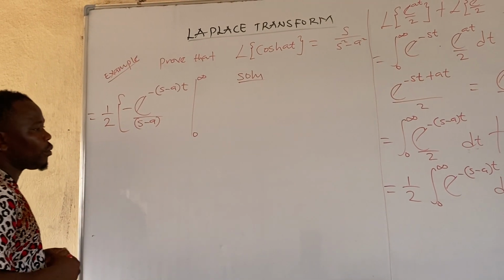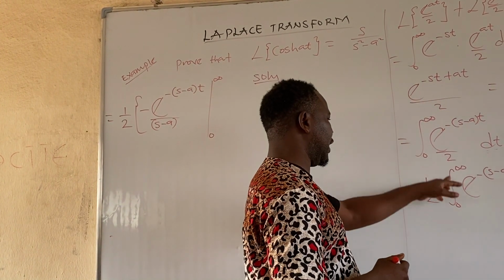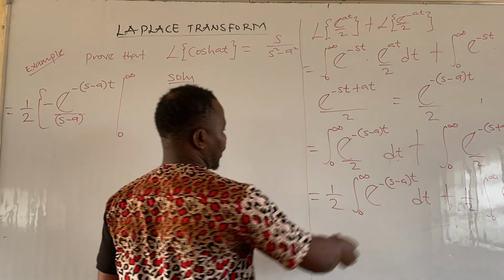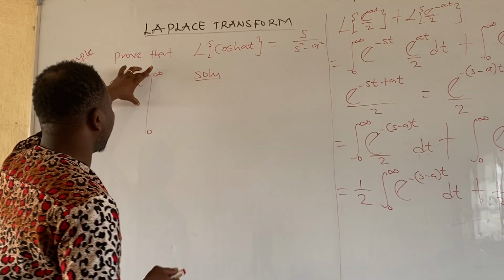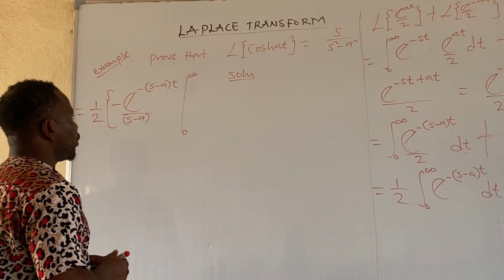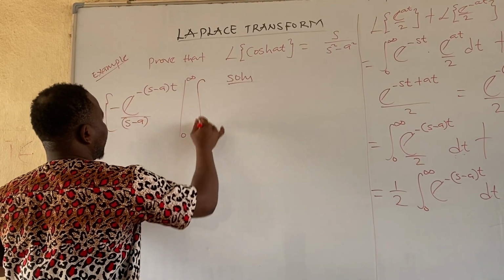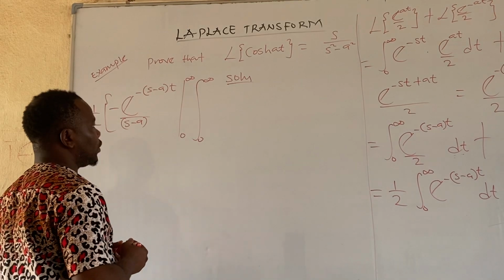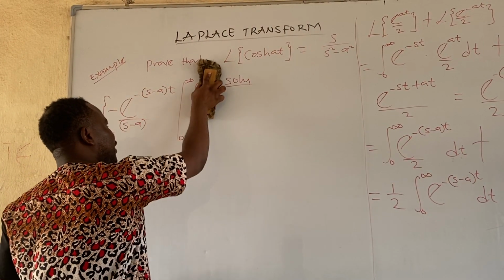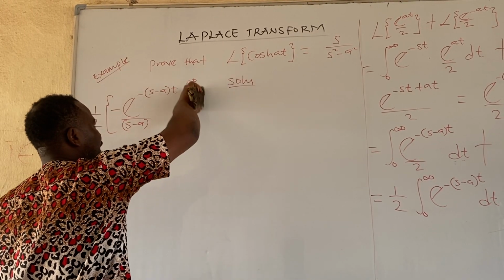Please, I know you will not rewrite this integral again. Instead of this integral, for the fact that you have integrated it, you are going to write it in this form. Is that clear? Take note. I know some of you will go ahead and begin to write this integral this way again. Please, it is not right. Is that clear?